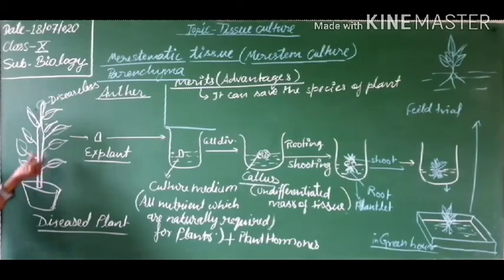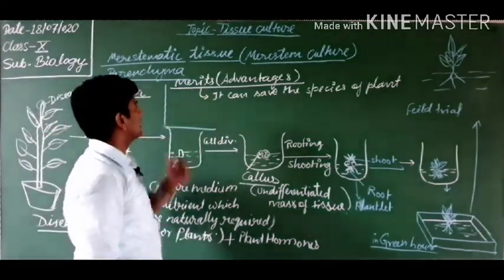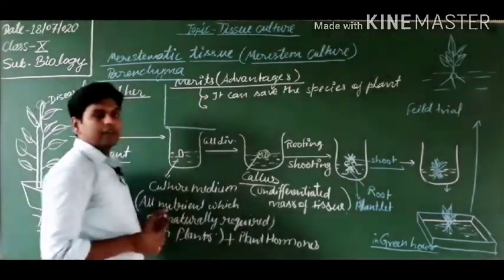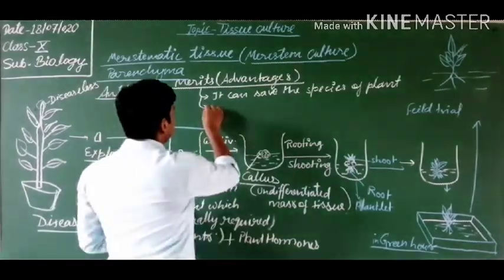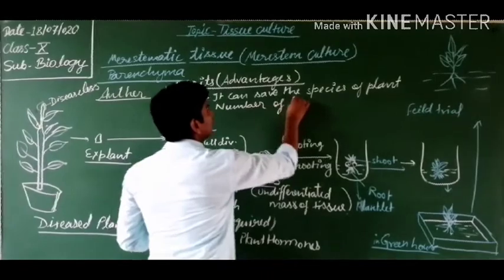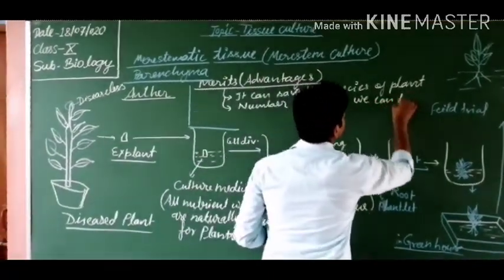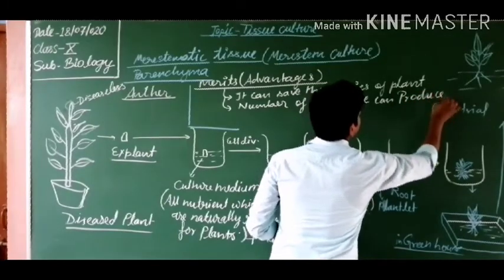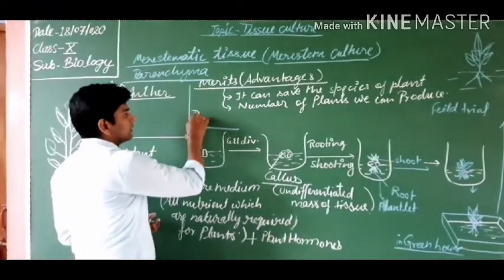Here we have discussed that this is the diseased plant and this is the portion which is not diseased. That is why we have saved this category or species. So it is a very important merit of this process. Now students, we can form a number of plants at the same time. So we can produce a number of plants in less time.